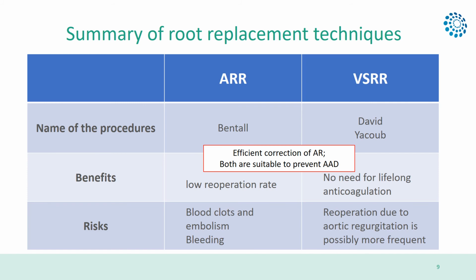The main risks after Bentall surgery are thromboembolic events and bleeding complications. The main and most important benefit of the valve-sparing David and Yacoub operation is the fact that lifelong anticoagulation is not required. However, reoperation due to aortic regurgitation is possibly more frequent after these procedures.